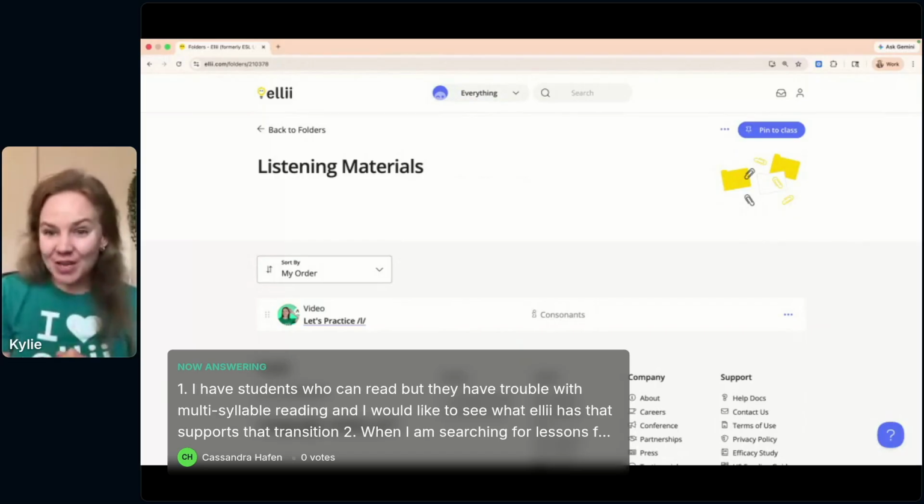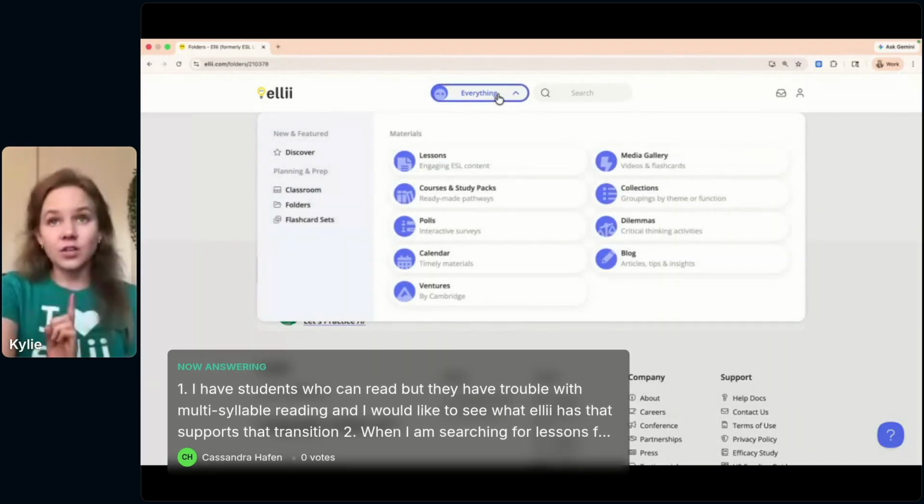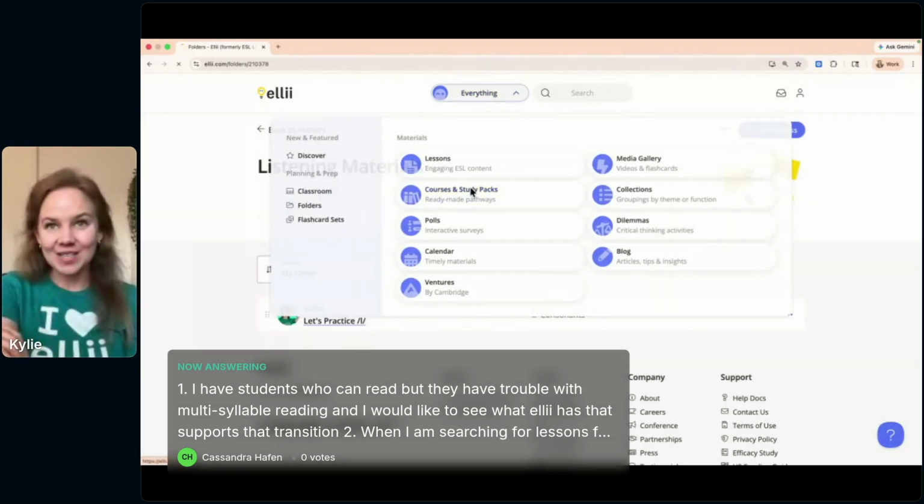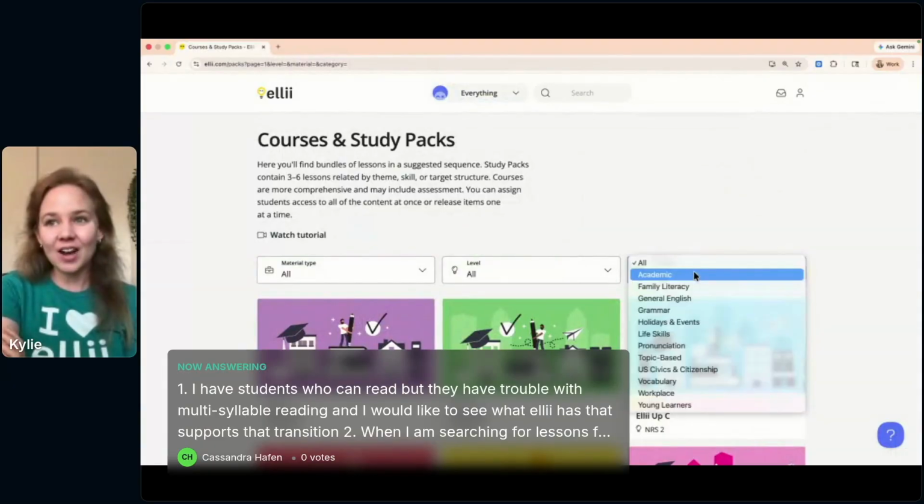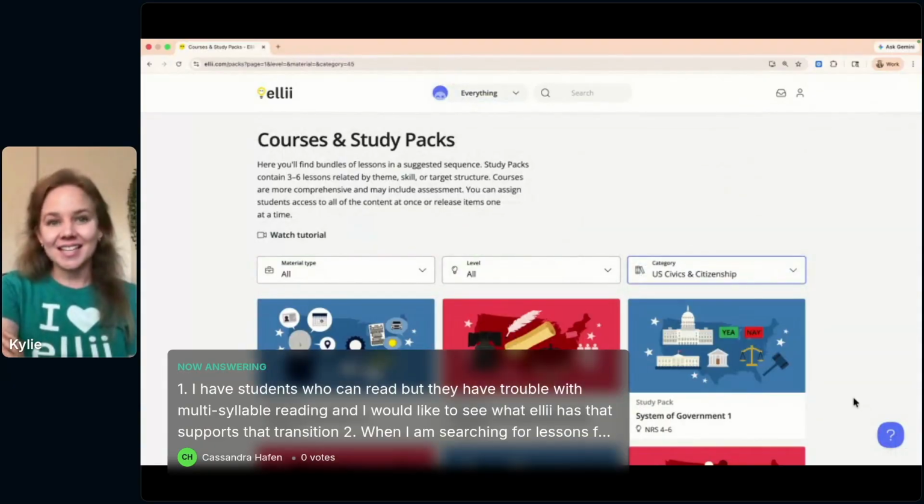And then I would love tips on preparing people for the citizenship exam. So we have US citizenship prep, which I can show you. I'm not sure if that's exactly what you were referring to, it is for the United States, but I can show you where to find those study packs. Those are under everything and then in study packs here. And then you can categorize here to US civics and citizenship.